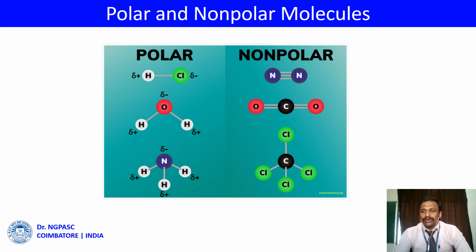Similarly, non-polar molecules do not have any permanent dipole in the absence of an electric field. If we apply an external field, the material can develop a dipole. Otherwise, the dipole is absent in this material. So the material possesses the positive and negative charges in an equal manner. Examples of non-polar molecules are oxygen, hydrogen, nitrogen, like that.